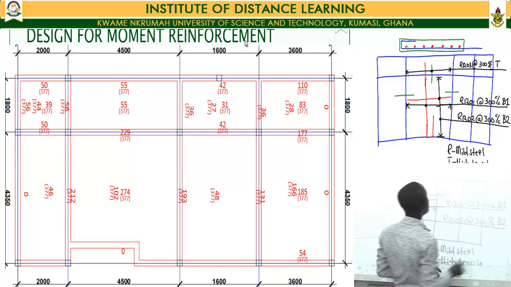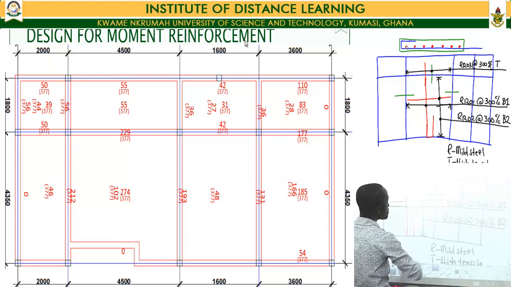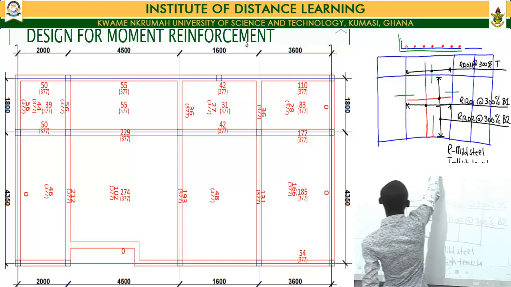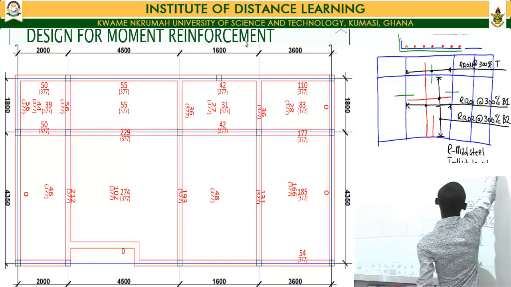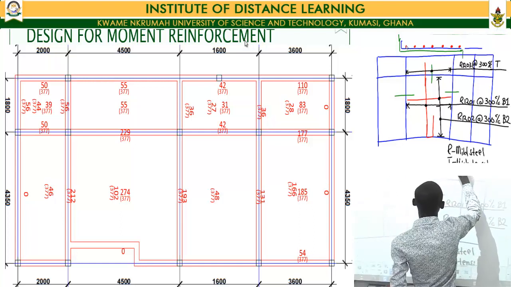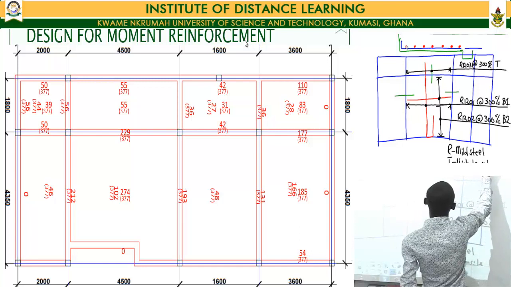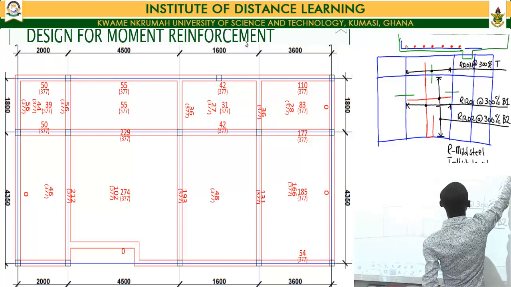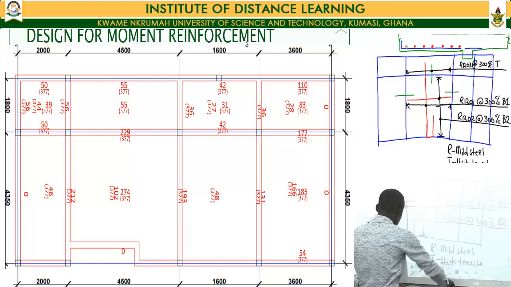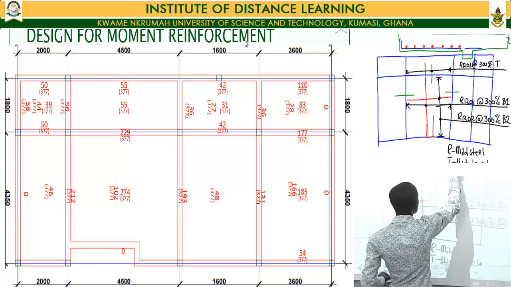And this, because it's occurring within my slab section, because that one is occurring at the support point.